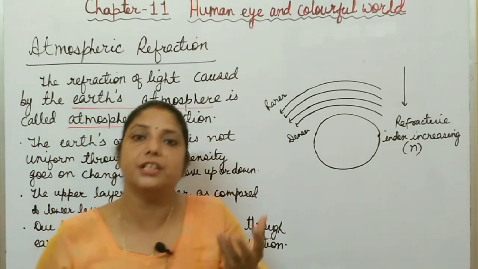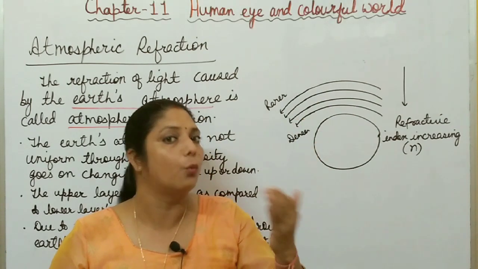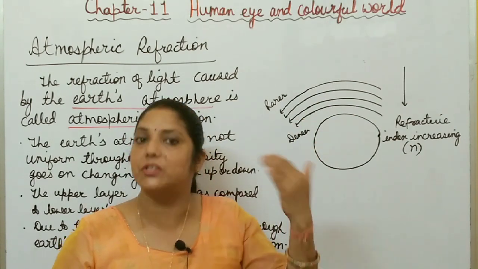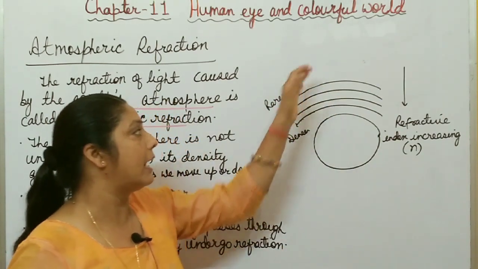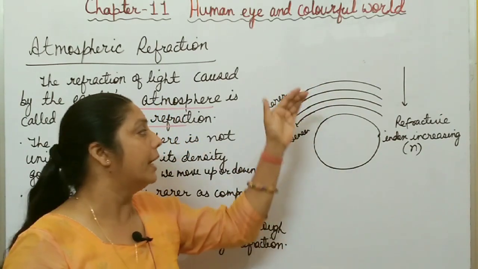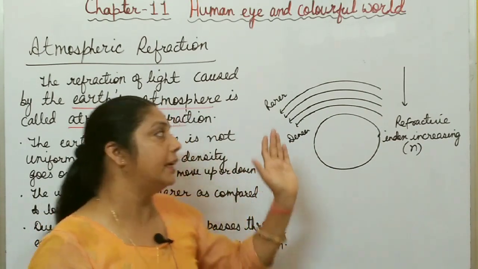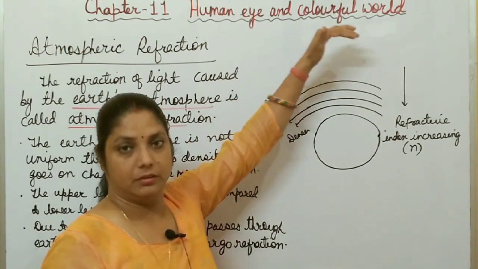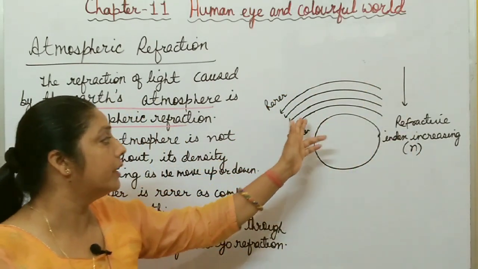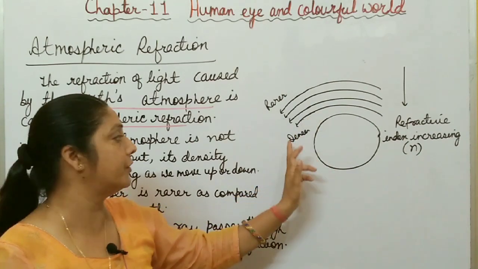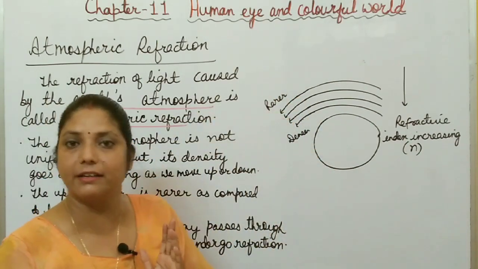And due to the change in density, its refractive index also changes. The top layer of the atmosphere acts as a rarer medium and the bottom layer acts as a denser medium. It means when you move down, its refractive index increases, so the lower part of the atmosphere acts as a denser medium and the upper part acts as a rarer medium.